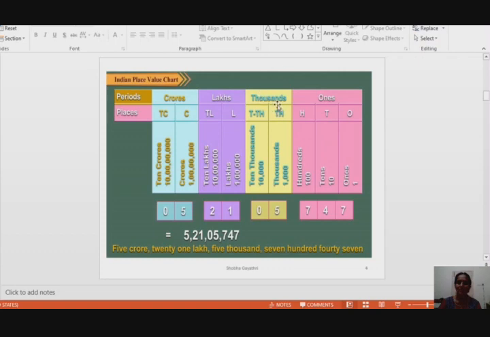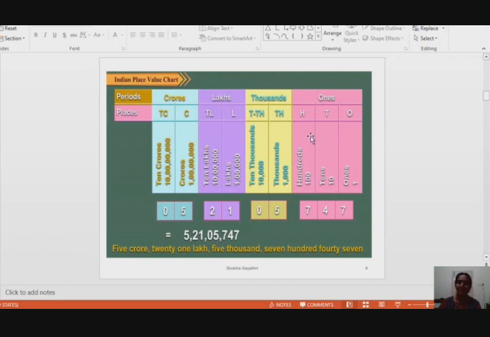Next, the thousands period. In the thousands period, there are 5 thousands. Write 5,000. Nothing is mentioned in the ten thousands place, so it is 0. So it is 05, and 05,000 it is. Instead of the thousands period name, in the number you insert a comma. While writing the number name, you have to write the period name.